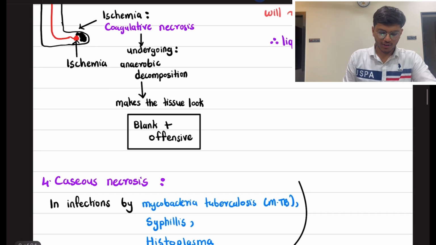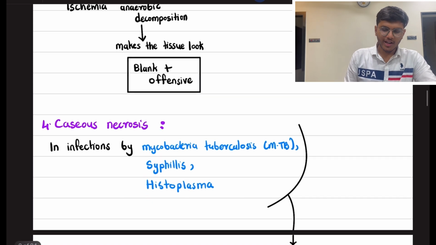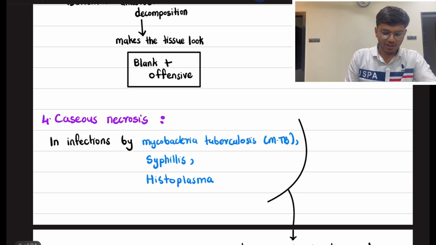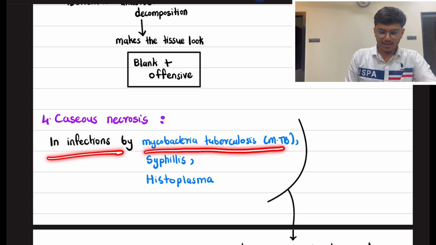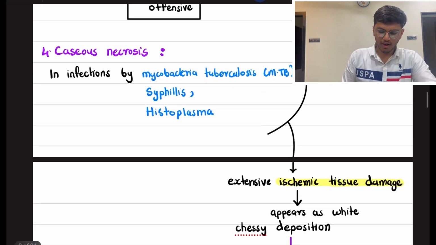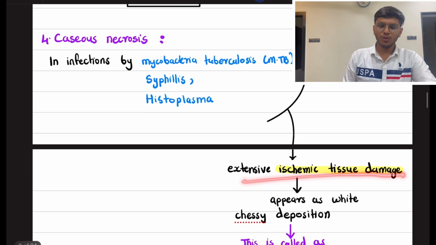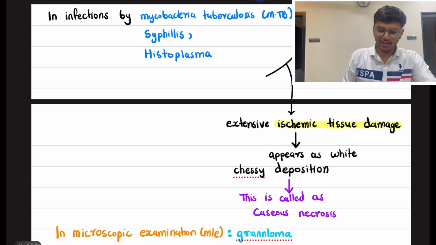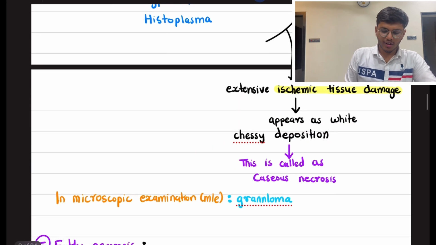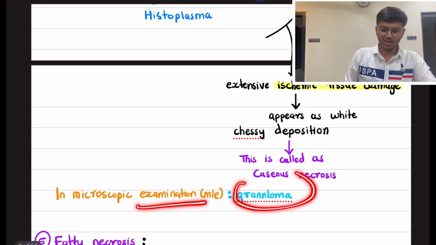The fourth type of necrosis is caseous necrosis. Caseous necrosis is seen in infections by mycobacteria, tuberculosis, MTB, syphilis, and histoplasma. It is extensive ischemic tissue damage, and therefore it appears as a white, cheesy deposition. This is called caseous necrosis. In microscopic examination, granuloma is seen in caseous necrosis.